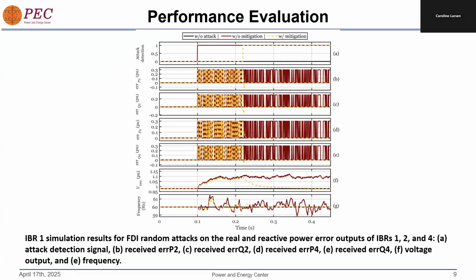We also tested a random attack on IBRs 1, 2, and 4, and you can see the simulation results for IBR 1 here. Here, the detection takes longer because the model has not been trained on random attacks, but it still manages to successfully detect the attack, correct the error values, and restore the voltage to normal. It also reduces the frequency violation in the system.